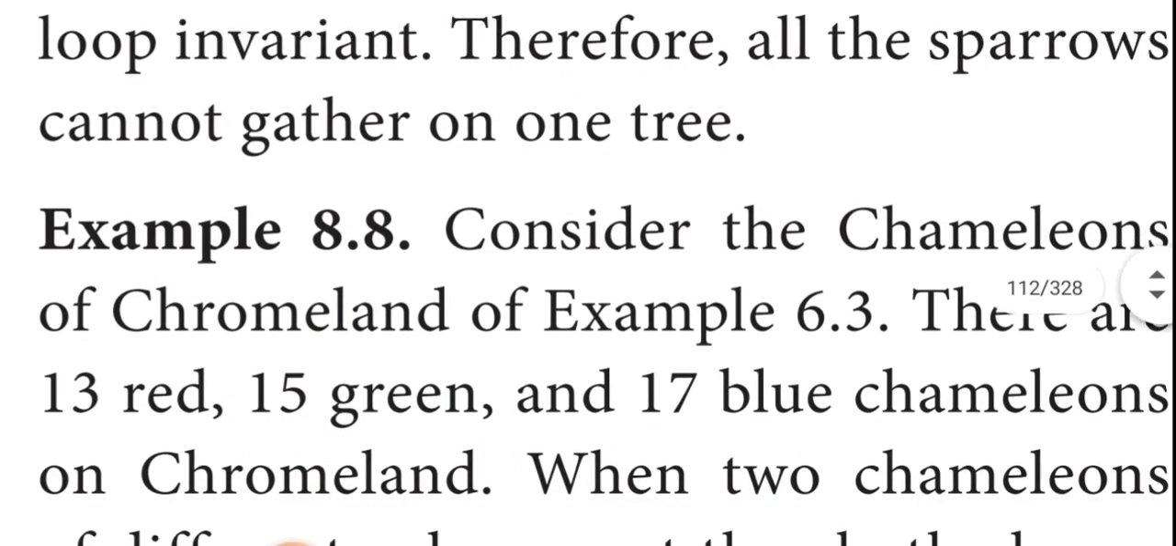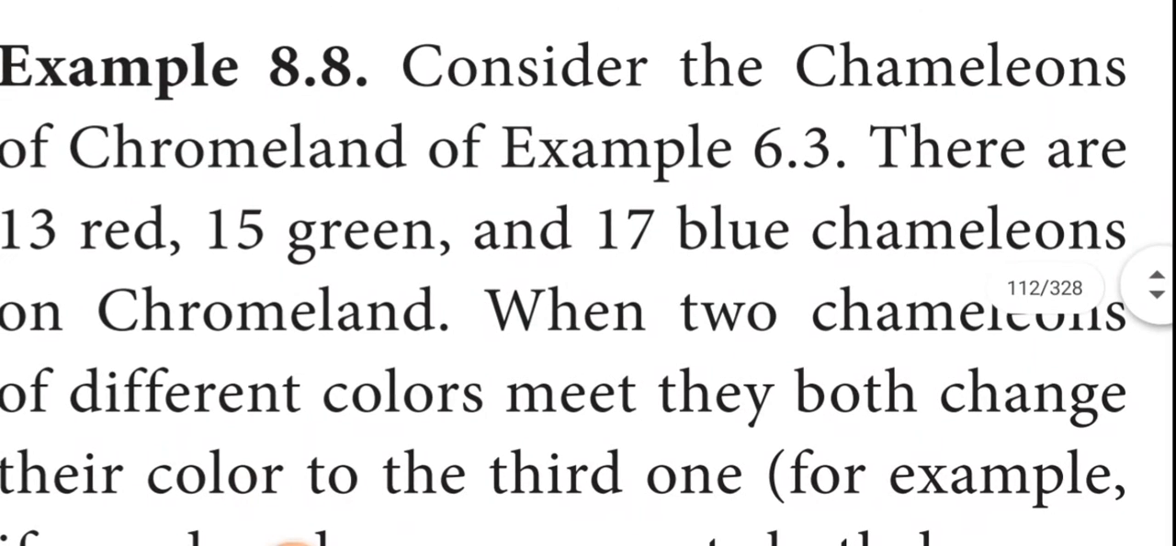You can take one more example. We already learned the chameleons of Chromeland problem. So what is the problem? There are three different colors of chameleons. When two chameleons of different colors meet together, they change into the third color. The question is: whether it is possible to change all the chameleons into the same color.